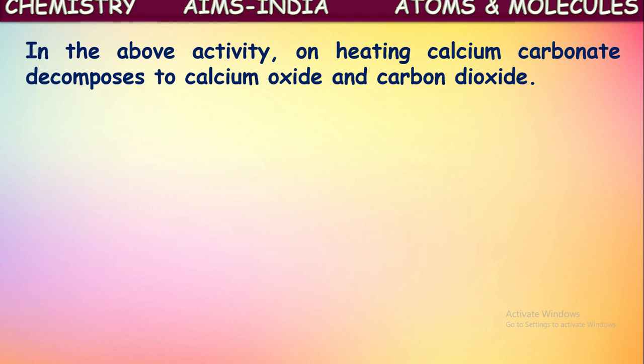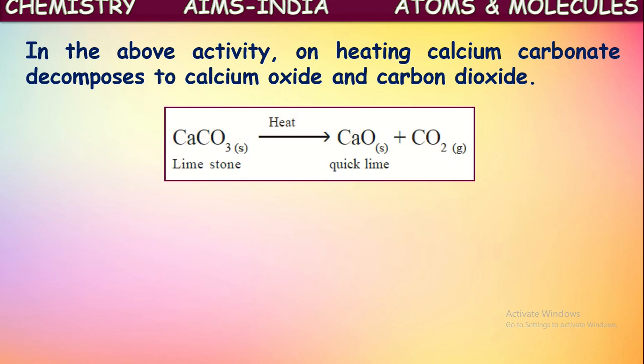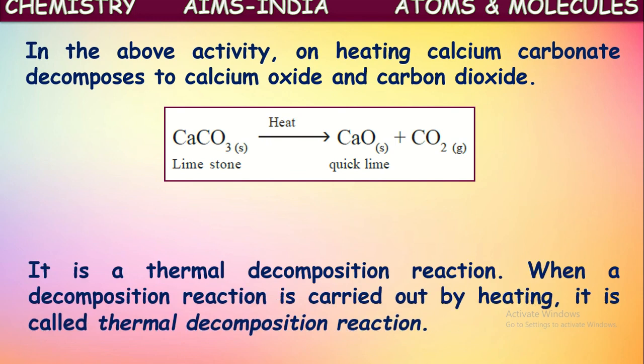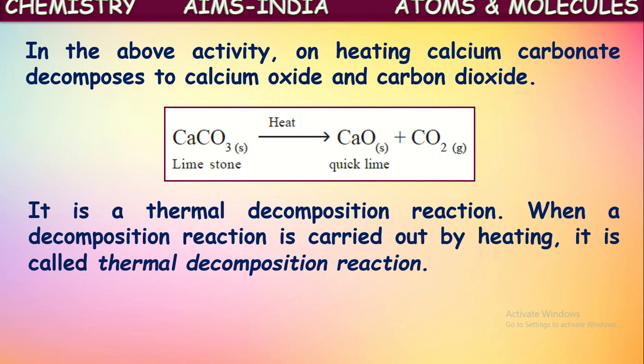So in the above activity, on heating calcium carbonate, it decomposes to form calcium oxide and carbon dioxide. This is the equation related to that. Calcium carbonate on heating splits into two compounds, calcium oxide and carbon dioxide. So it is a thermal decomposition reaction. What does thermal mean here?